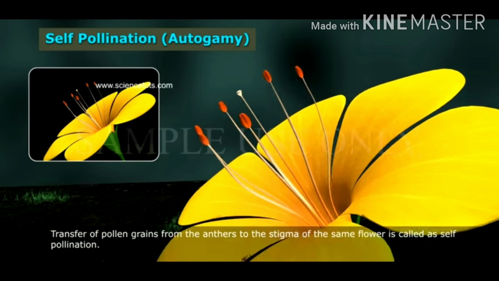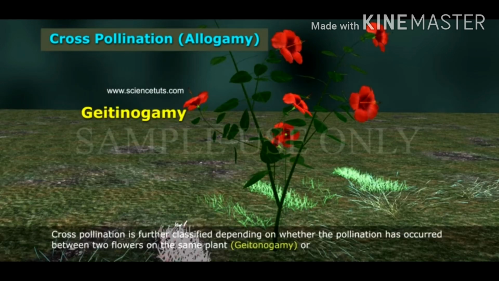When pollination involves only one flower or two flowers born on same plant, it is called as self-pollination. Whereas if it involves two flowers born on two plants of same species, it is called as cross-pollination.